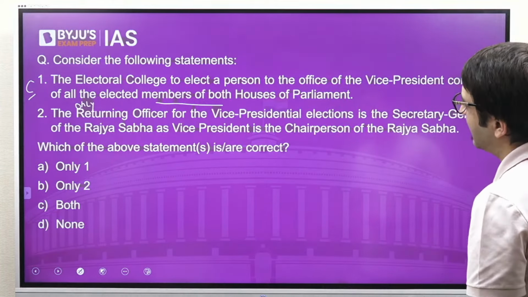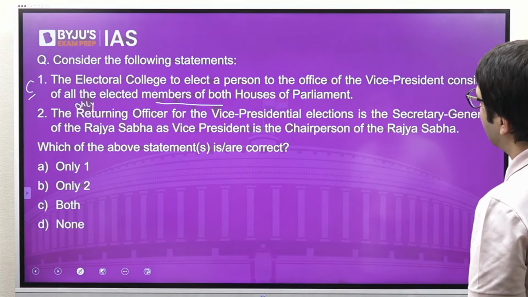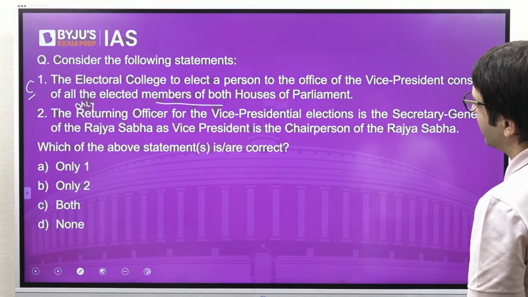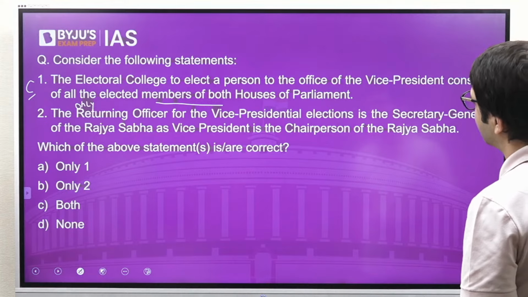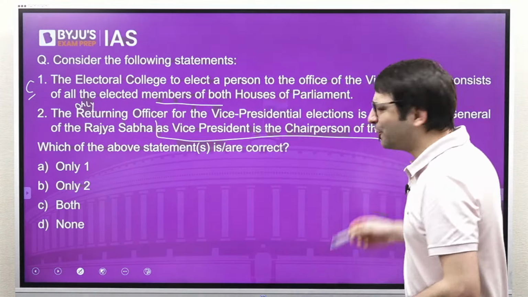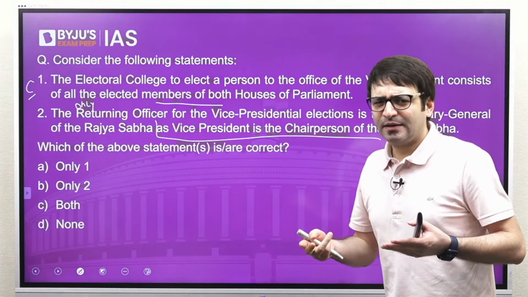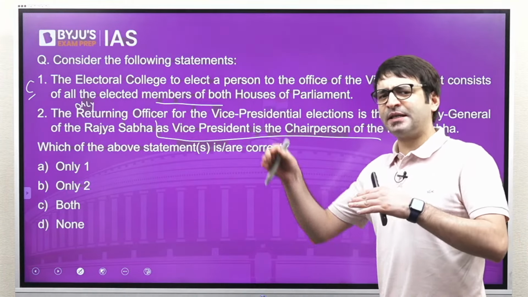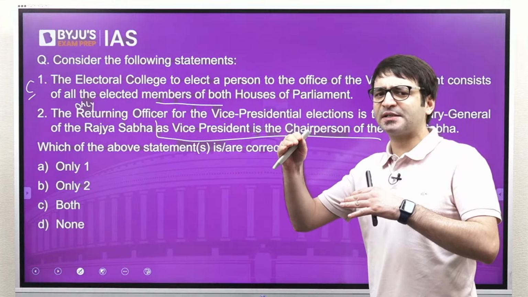Statement 2: the returning officer for the Vice Presidential elections is the Secretary General of Rajya Sabha, as the Vice President is the chairperson of Rajya Sabha. This is some sort of an explanation given that the Vice President of India is the ex officio chairperson of Rajya Sabha.